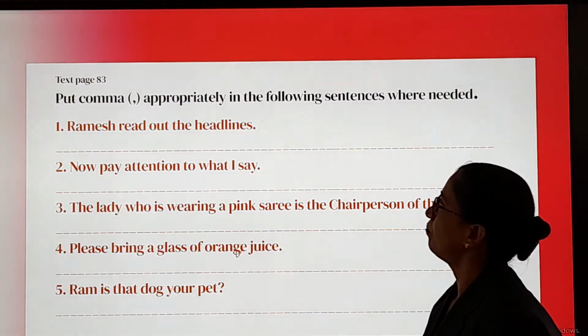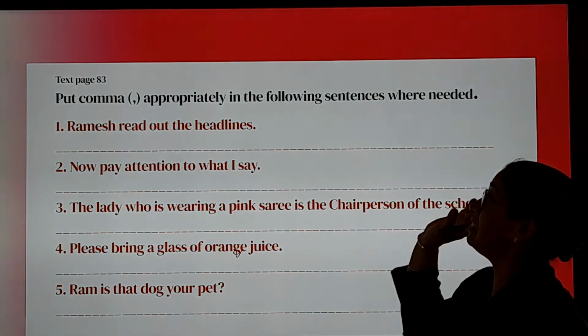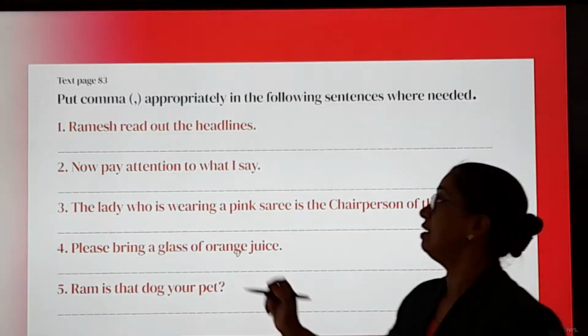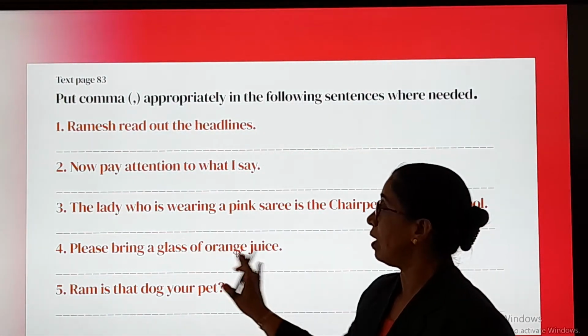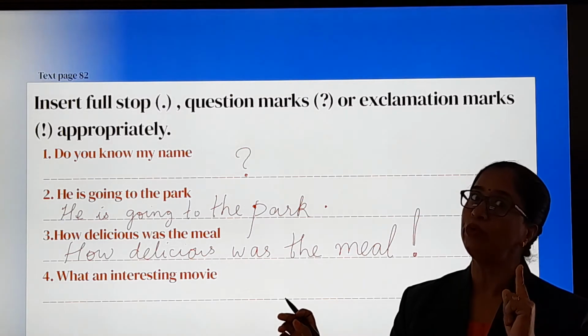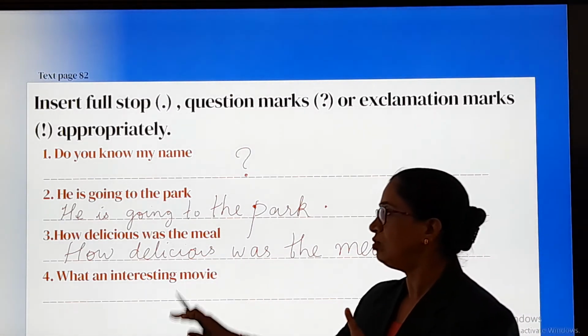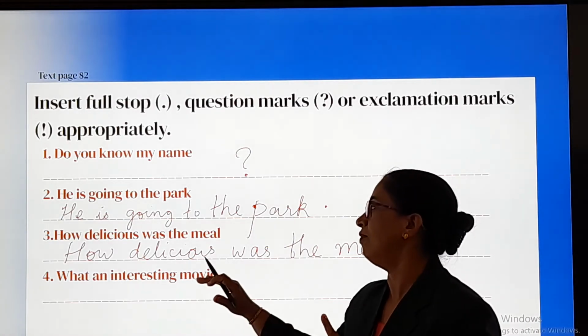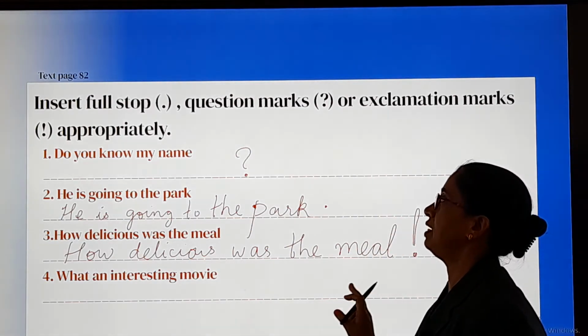Now next, put comma appropriately in the following sentences where needed. This is text page 83. In the previous one, I have done 4 for you. There are few more which you will be doing on your own and completing your textbook. Okay. Around 10 to 12 sentences are there. I have done 4 and you have understood the concept. You will complete it in your textbook.